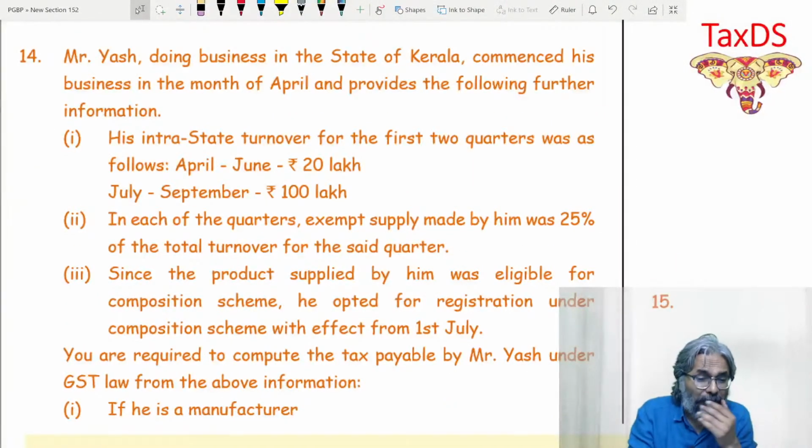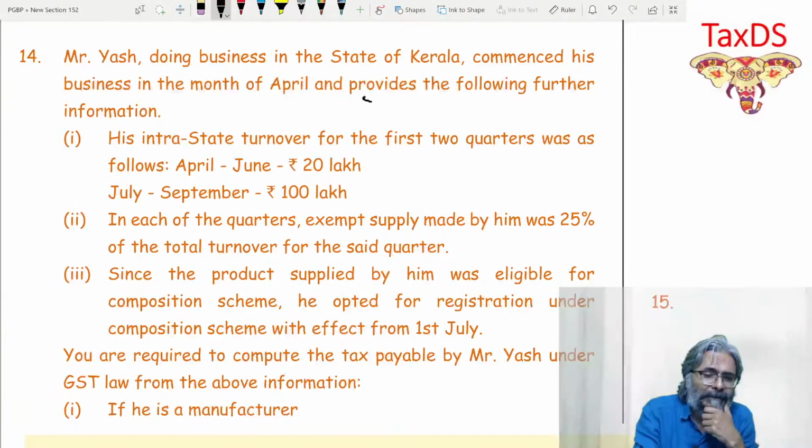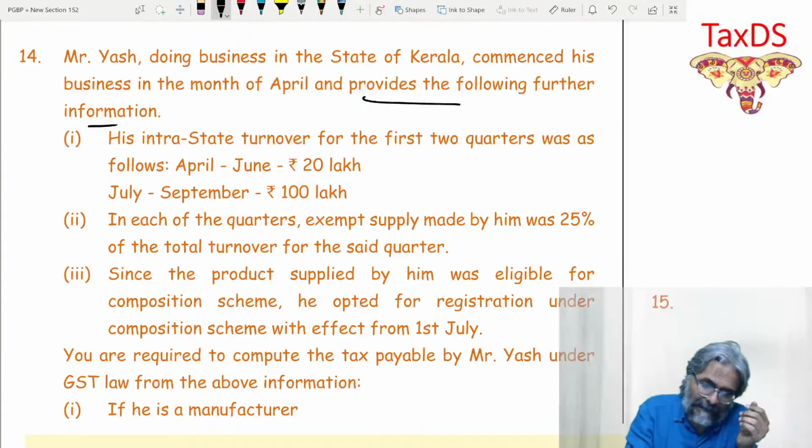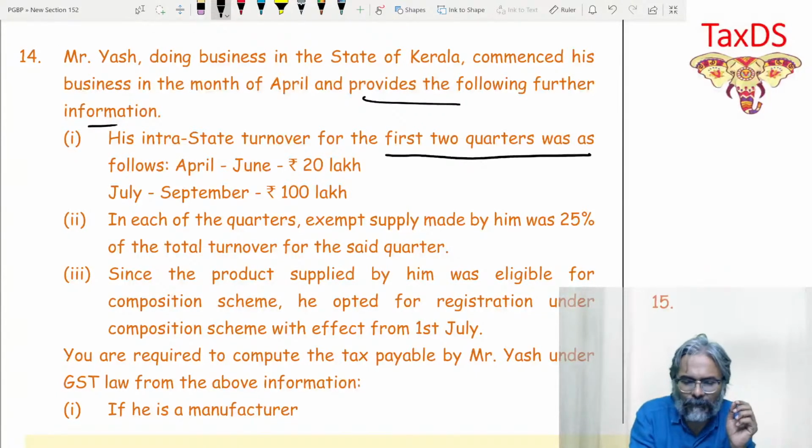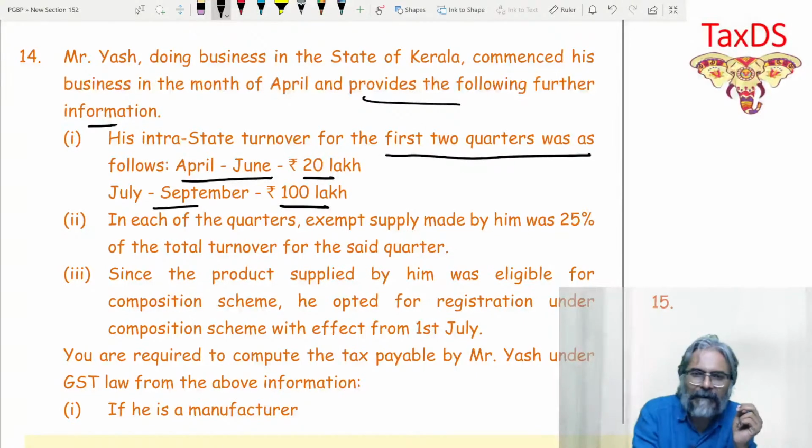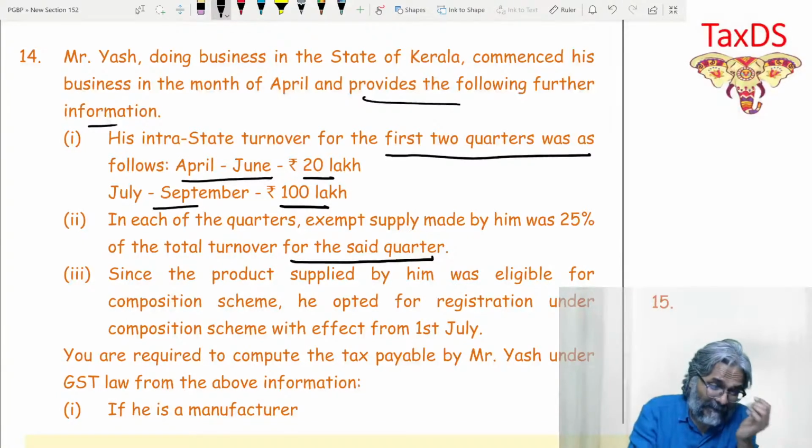Mr. Yash, doing business in the state of Kerala, commenced his business in the month of April and provides the following further information. His intrastate turnover for the first two quarters was as follows: April to June 20 lakhs, July to September 100 lakhs. In each of the quarters, exempt supply made by him was 25% of the total turnover for the said quarter. So now you tell me, students, in this case, these are all intrastate.